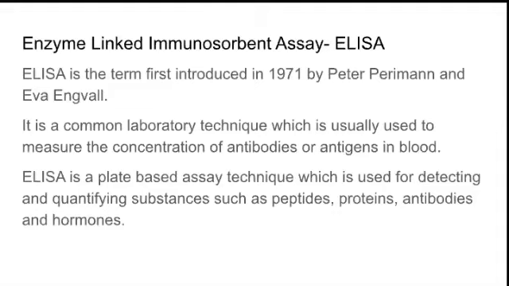It became very popular when they started doing ELISA for HIV, but not only HIV, there are other areas also where ELISA is done. It's a plate-based assay technique used for detecting and quantifying substances such as peptides, proteins and antibodies. So you can quantify the amount of antibodies or antigens by ELISA.